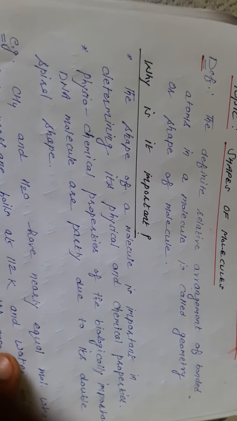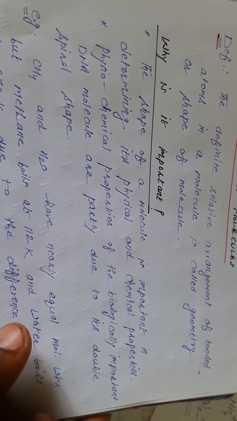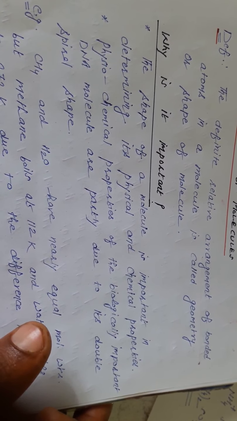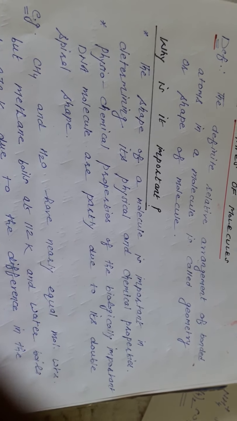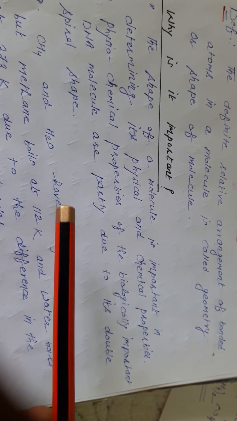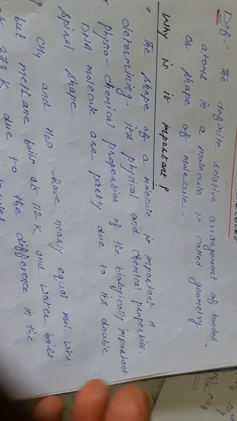So why do we need to know about the shapes of molecules? Why is it important? Due to some reasons, the shape of a molecule is important in determining its physical and chemical properties. Physicochemical properties of the biologically important DNA molecule are partially due to its double spiral shape.